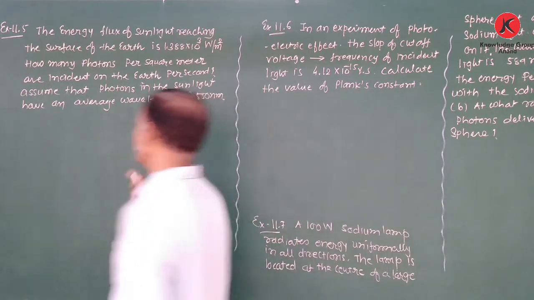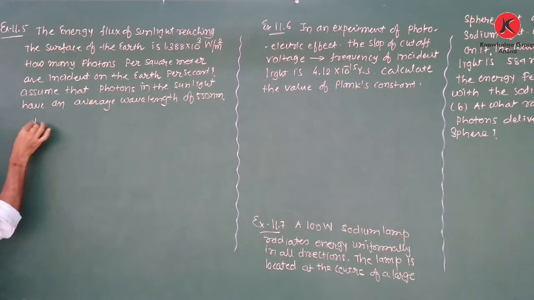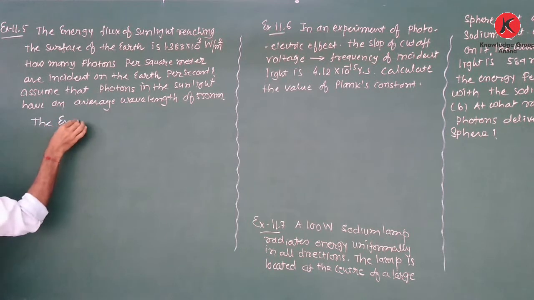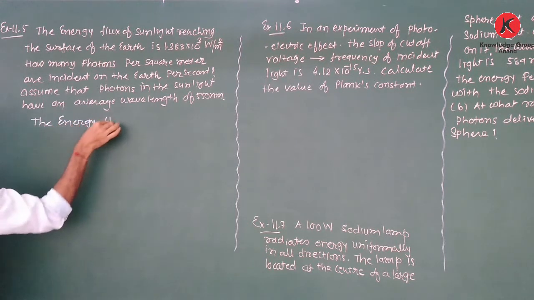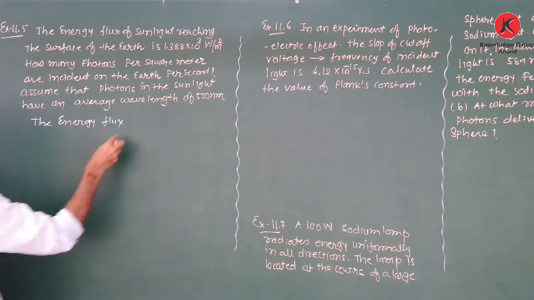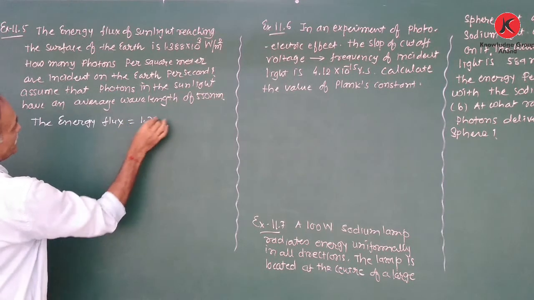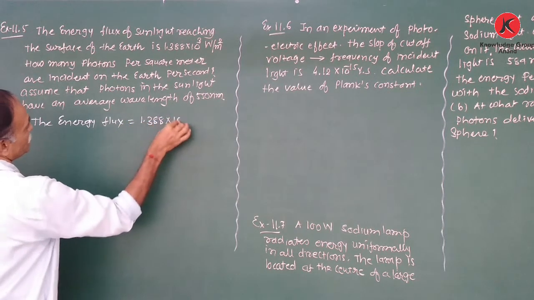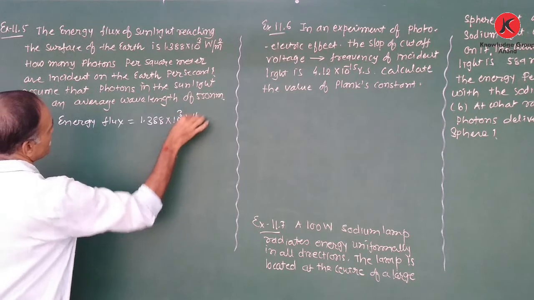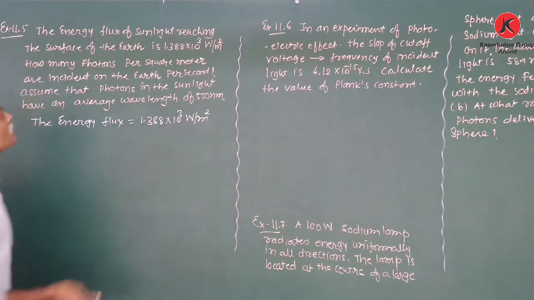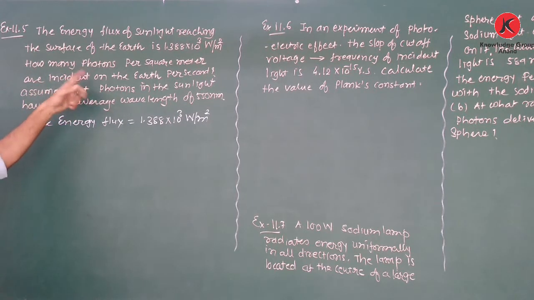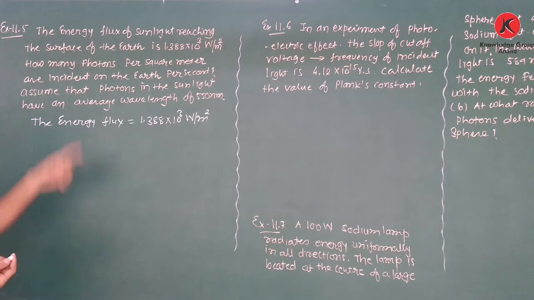So here we note down the energy flux is given as 1.388 into 10 to the power 3 watt per meter square. So we have to find out how many photons per square meter are incident on the earth per second.